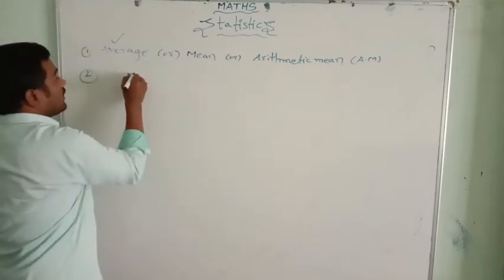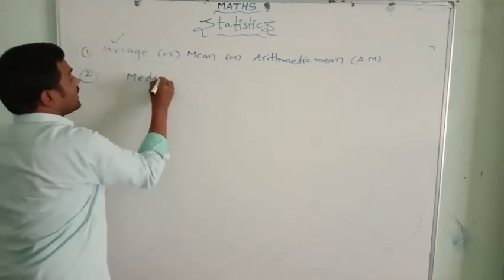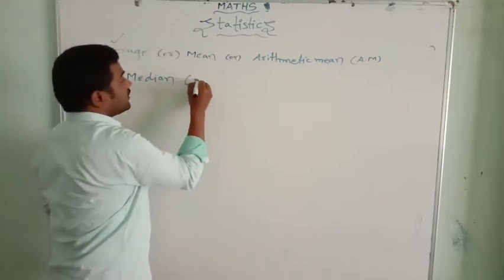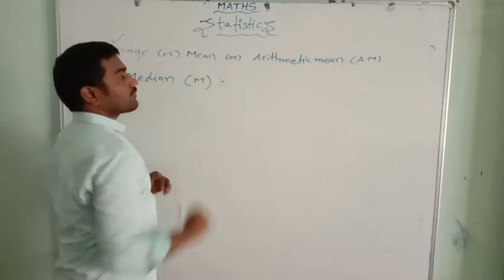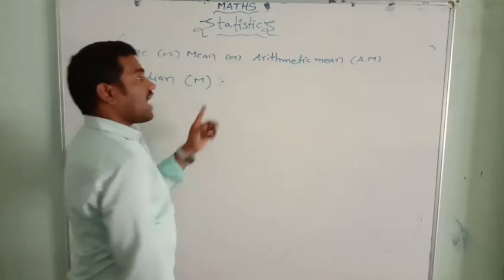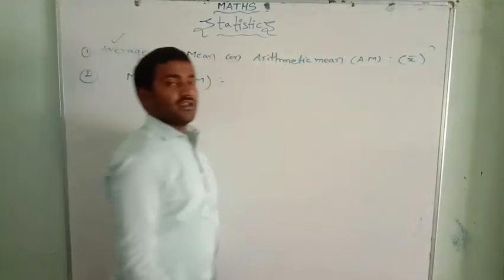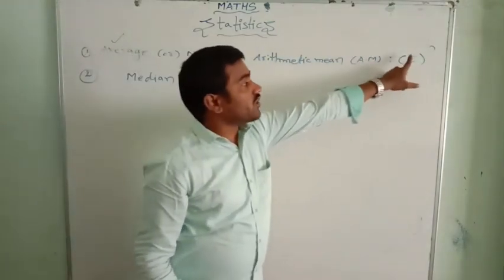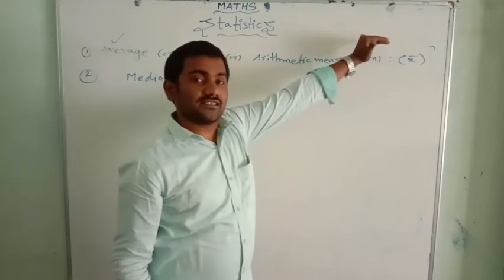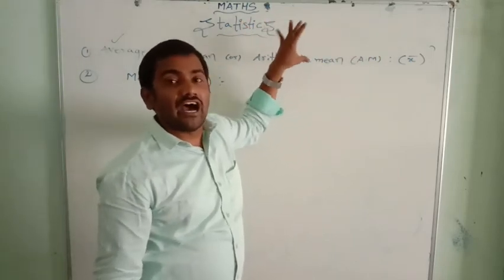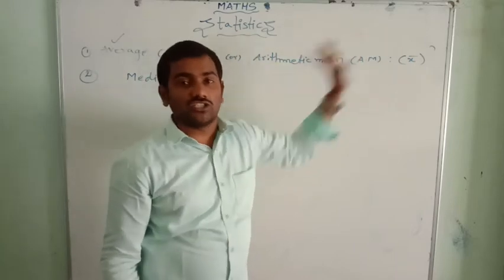Next we have to learn about median. Median is denoted by M. Average is denoted by x bar, which is x with a line on top. Averages, or mean, or arithmetic mean, is denoted by x bar.